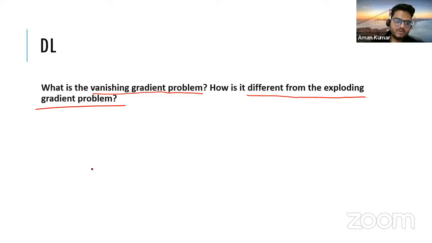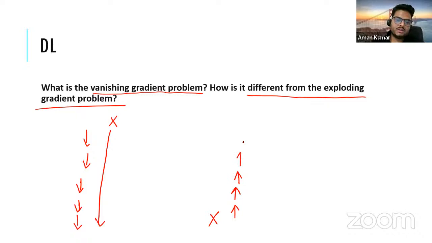Vanishing gradient means basically your gradient will become very small. So let's say it starts from an X value, then it will keep coming down, keep coming down, and it will become so small that it will vanish. That's why it is called vanishing gradient. Exploding gradient is if you start from X, it will keep on increasing, increasing, increasing. It will increase at a very significant rate and it will become very big, which is again of no use. Right?